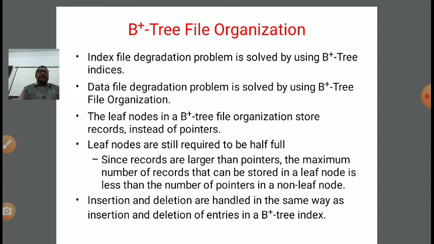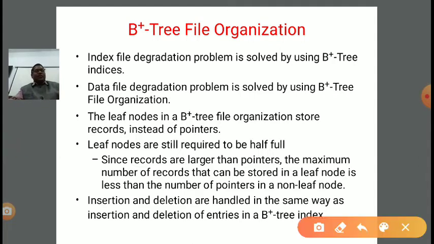Now leaf nodes are still required to be half full. Why? Because the records are larger than pointers, the maximum number of records that can be stored in a leaf node is less than the number of pointers in a non-leaf node. This is a very important point. I am just again giving you understanding.